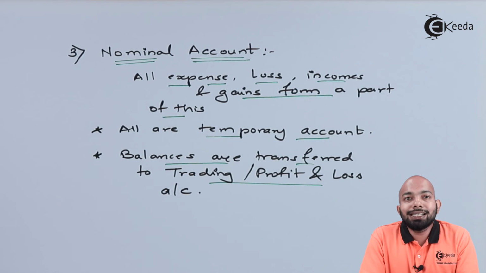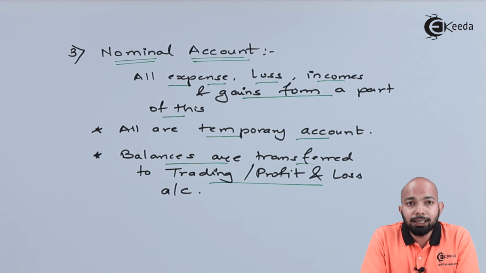Now, when we have discussed all three golden rules, that is personal, real, and nominal, to give you a recap, personal will have natural, artificial, or representative accounts as part of it. When we talk about real account, all assets and liabilities will be a part of that specific category. When we talk about expenses, losses, incomes, and gains, that will be a part of nominal account. So these are the golden rules that you need to follow.